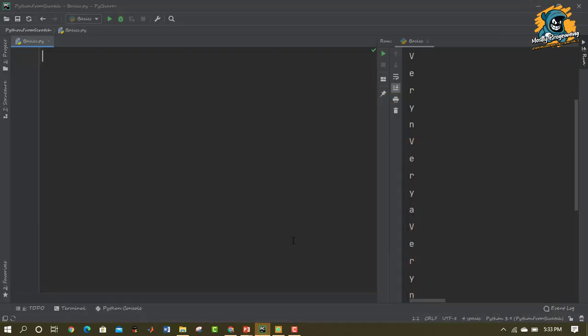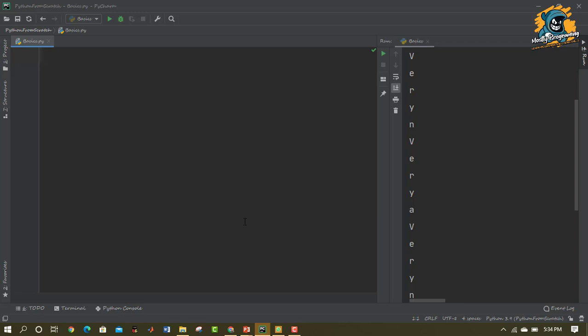Let's go to PyCharm and see what is a while loop and how can we use it. So basically, with the while loop, we can execute a set of statements as long as the condition is true. In while loop, the condition is checked, and as long as the condition is true, the set of statements written inside the while loop block are executed.